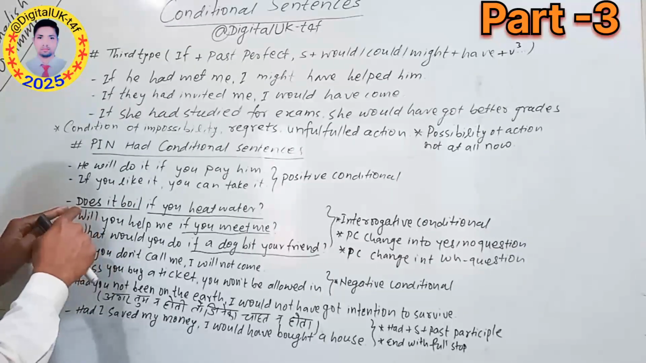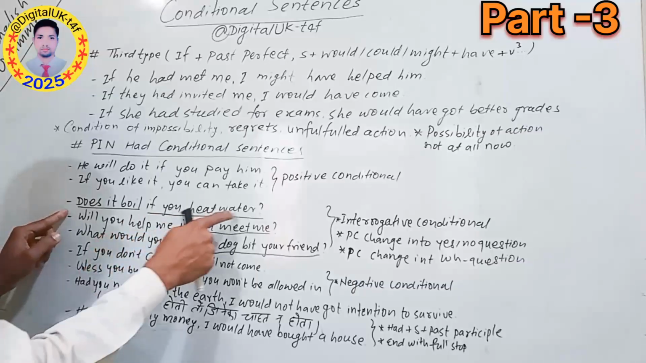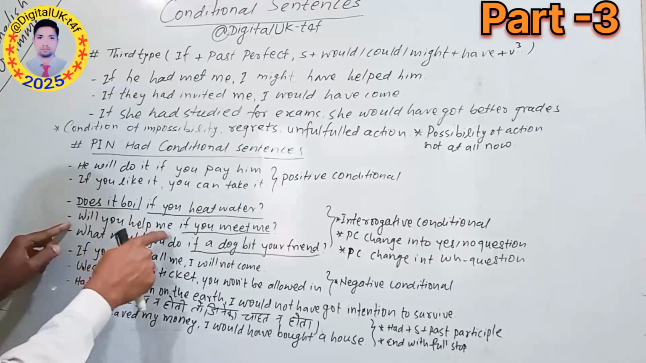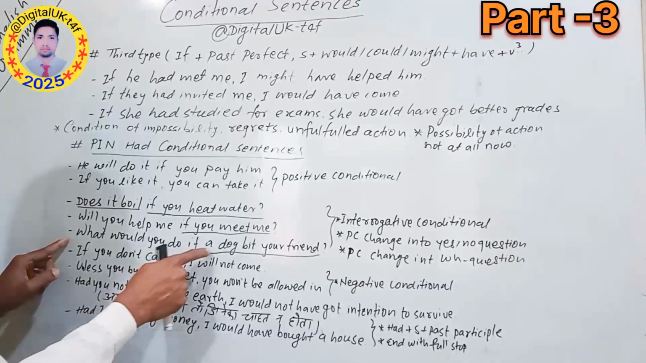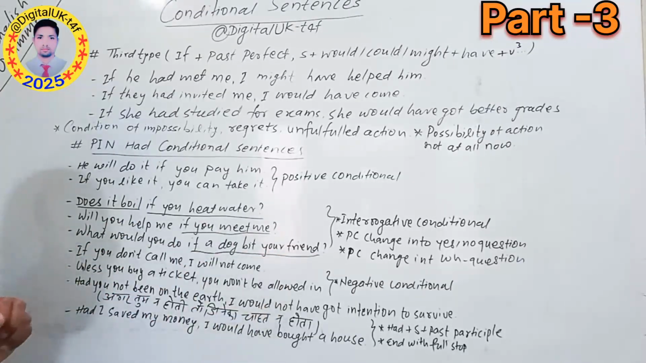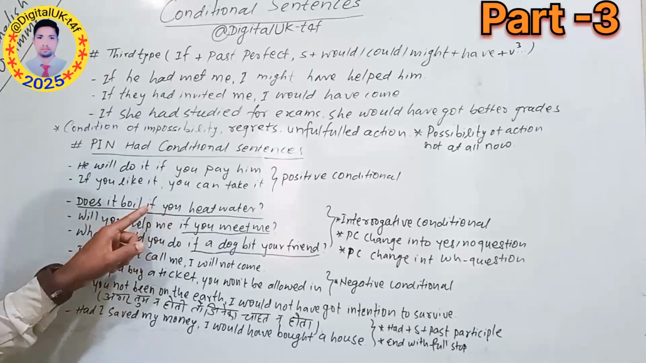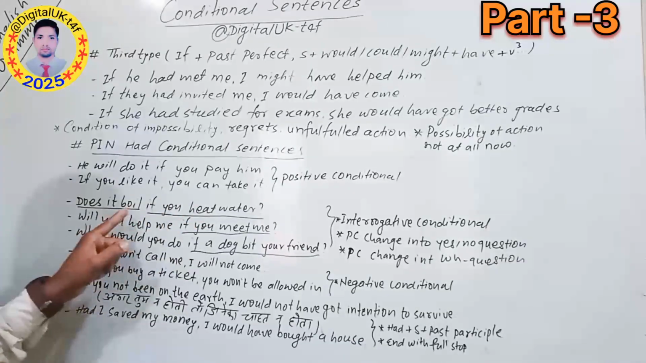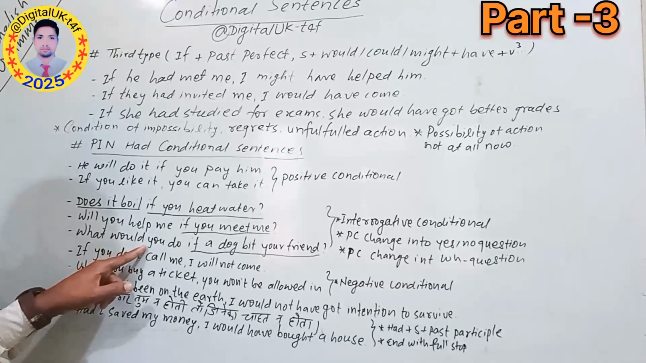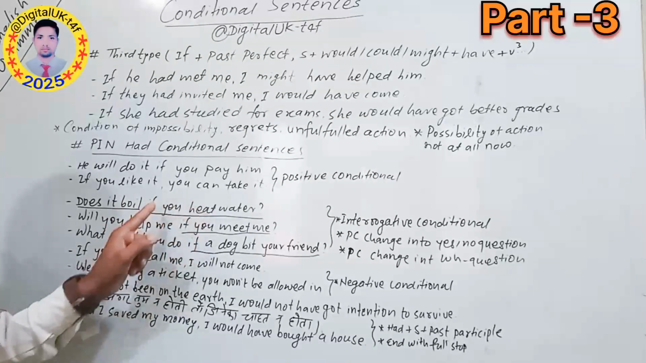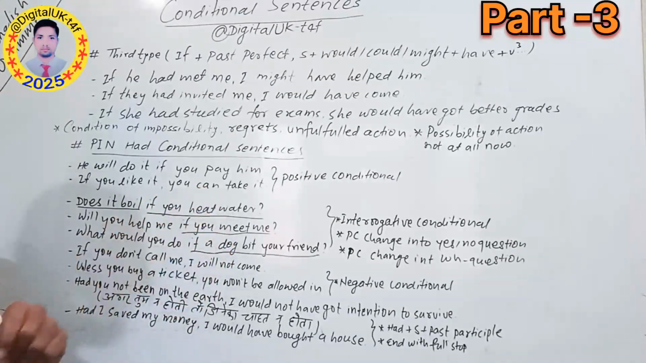Just you can see this part. Does it boil if you heat water? Will you help me if you meet me? What would you do if a dog bites your friend? So what can you see? PC, that means principal clause, is written here as a yes/no question. Principal clause is written as a yes/no question. Here the principal clause is written as a WH question. And CC, that means conditional clause, is the same, unchanged.